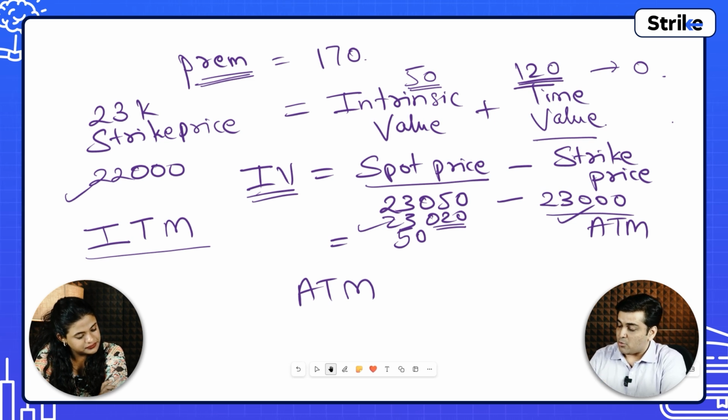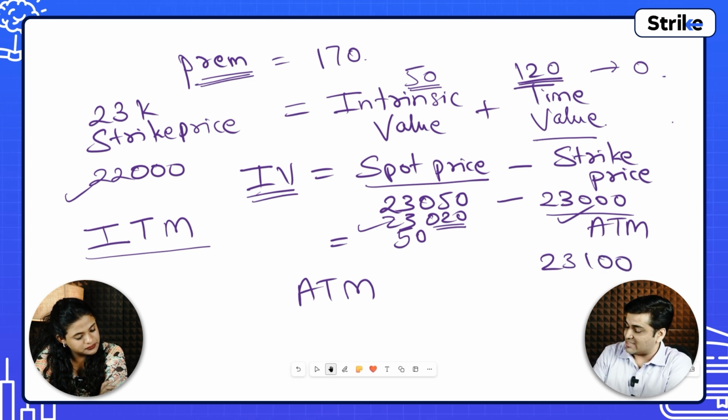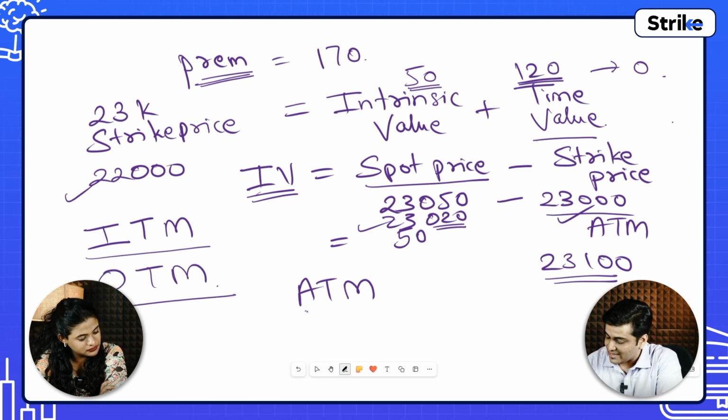Now, if you choose a strike price which is greater than the spot price, say 23,100, then spot price minus strike price gives a negative intrinsic value. Negative cannot be there, so we take it as 0. This strike price is called out of the money. Did you understand ATM?